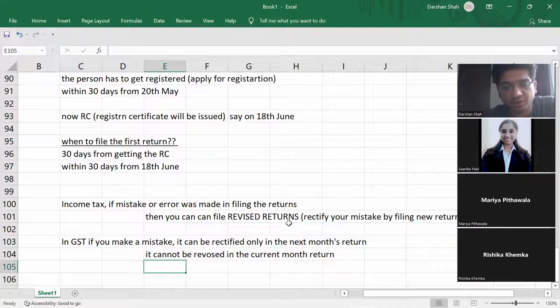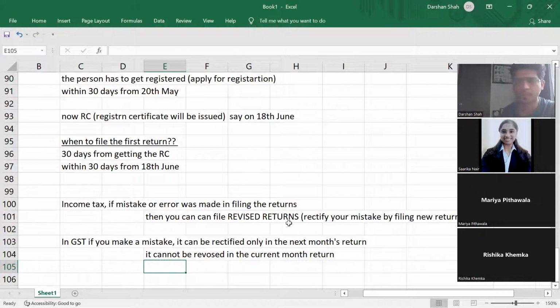So in January, Sarika filed GSTR2A. But because of Nisi's mistake, Sarika's returns also carried a mistake. So in the next month, Sarika can directly file GSTR2, so that she doesn't need to be dependent upon her seller's GSTR1.